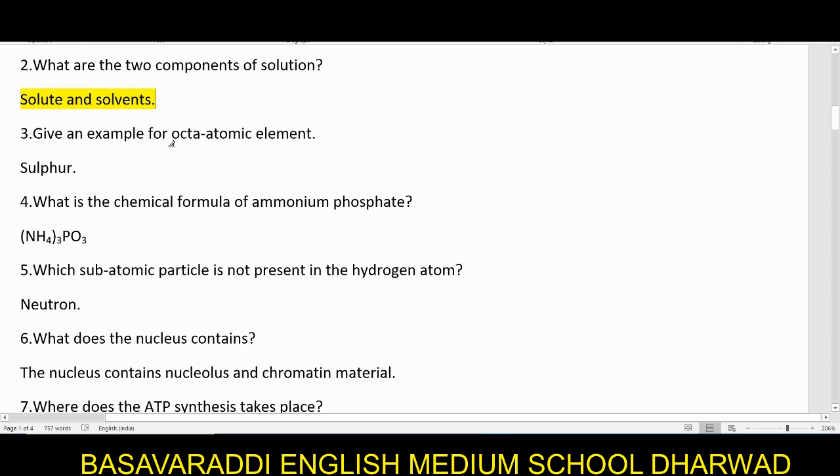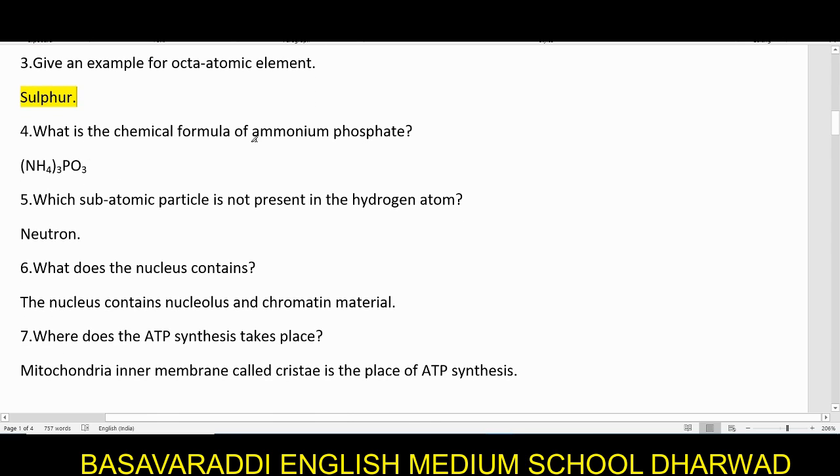Give an example for an octaatomic element. Yes, sulfur is an example of an octaatomic element. Octa means 8, so sulfur has 8 atoms in it. Sulfur has how many atoms? 8 atoms.